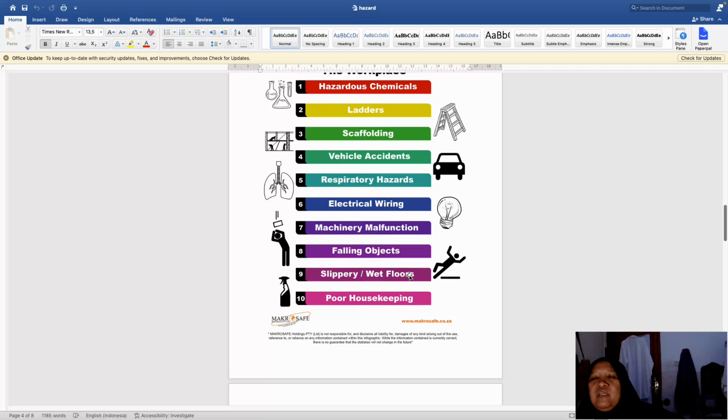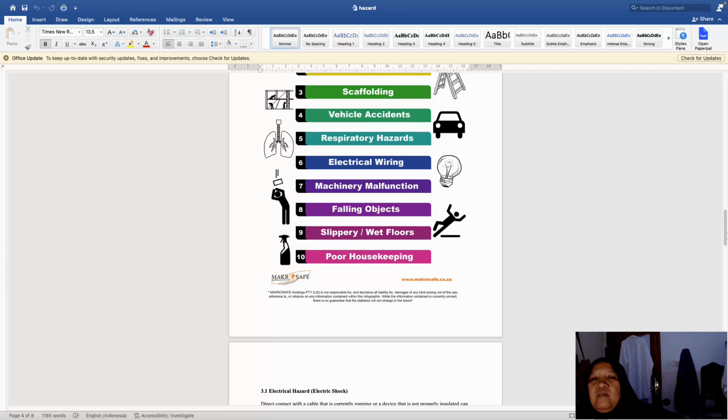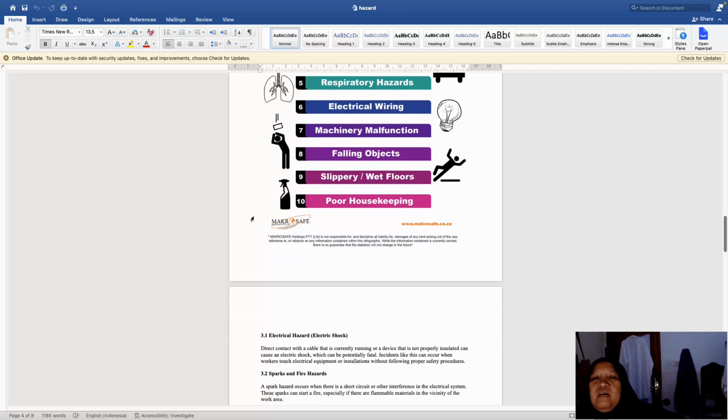We have to check with the office boy or whoever that the floor is in good condition, not wet. And then we also have to make sure that people use slippers or shoes that are not slippery. And poor housekeeping, poor housekeeping is also not good.